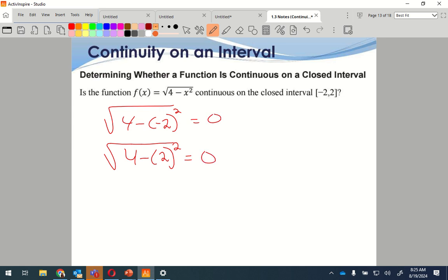Is there any place within the graph from -2 to 2 that this is going to be undefined or does not exist? No. So we're not looking for a solution. We're looking for lack of solutions here, places that my statement will fail. That's what I'm looking for here. So, is this continuous? You say, yes.